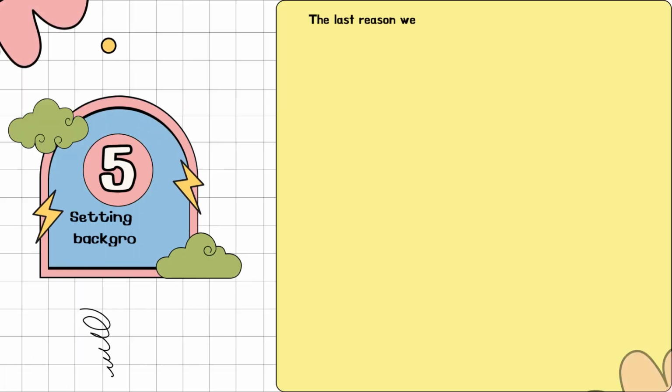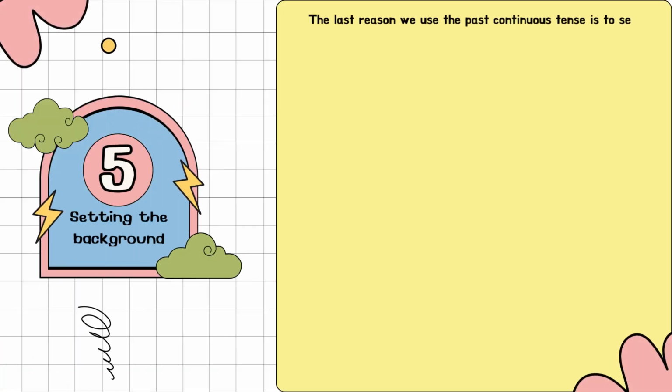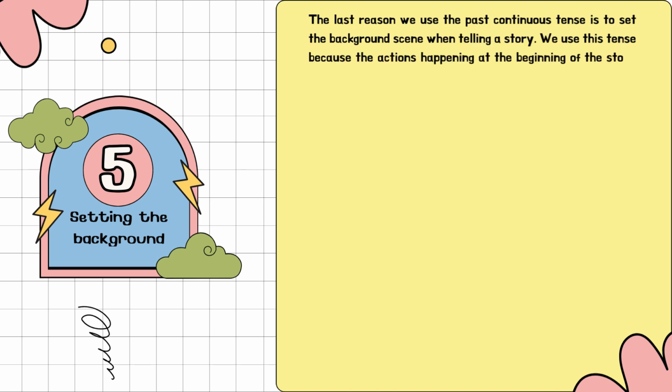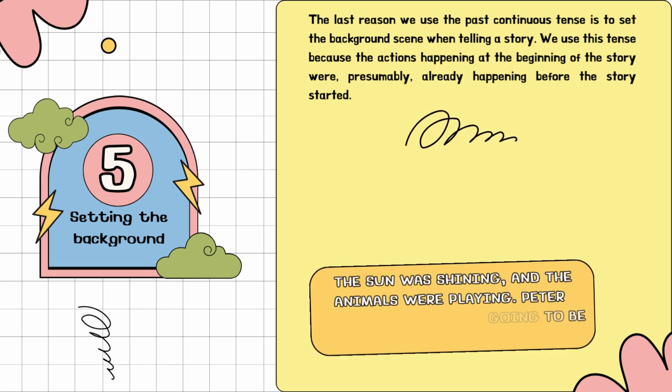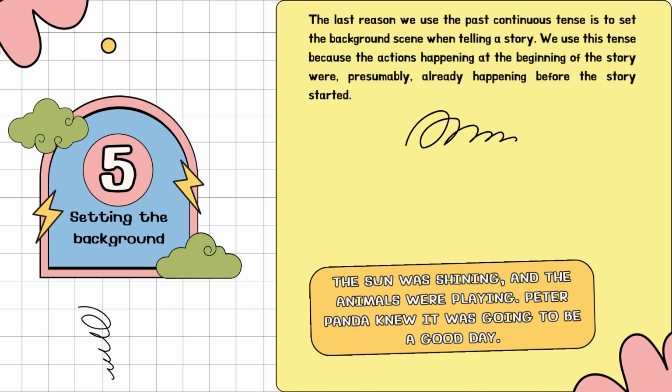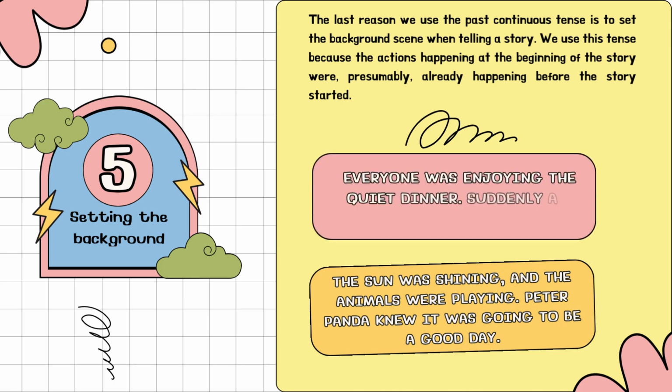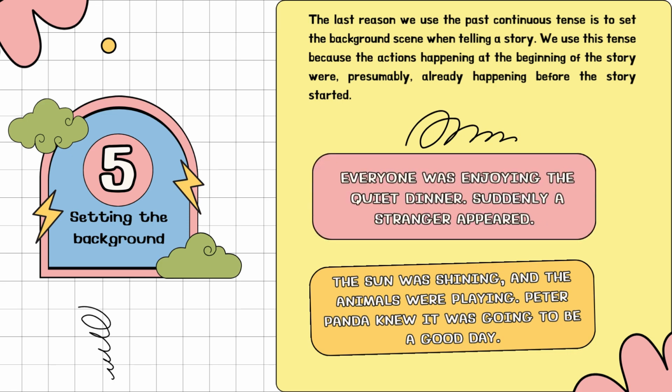The last reason we use the past continuous tense is to set the background scene when telling a story. We use this tense because the actions happening at the beginning of the story were, presumably, already happening before the story started. For example, the sun was shining and the animals were playing. Peter Panda knew it was going to be a good day. Everyone was enjoying the quiet dinner. Suddenly, a stranger appeared.